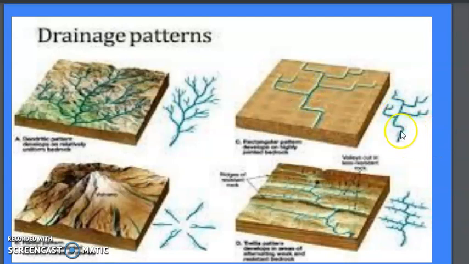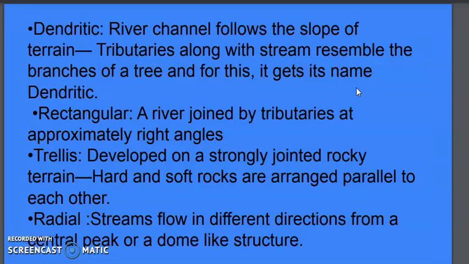See over here also, this is maybe the main stream or the main river. Now the small streams come from different sides and join the main stream. Here we had seen they join at any angle, not 90 degrees. But here they are almost compulsorily making a 90-degree angle. So this is called the trellis drainage pattern, where the tributaries join the main stream at a right angle.